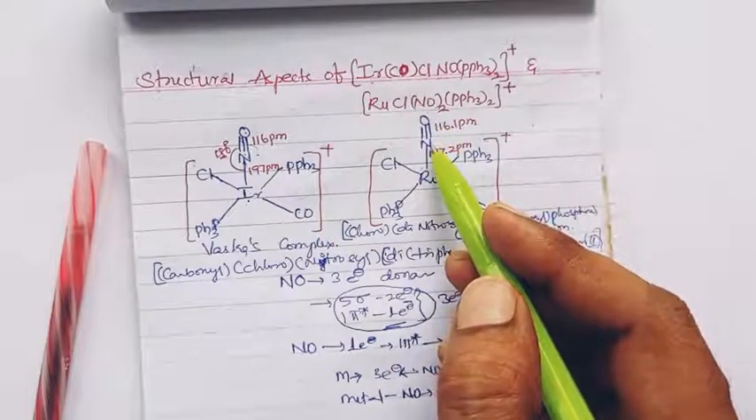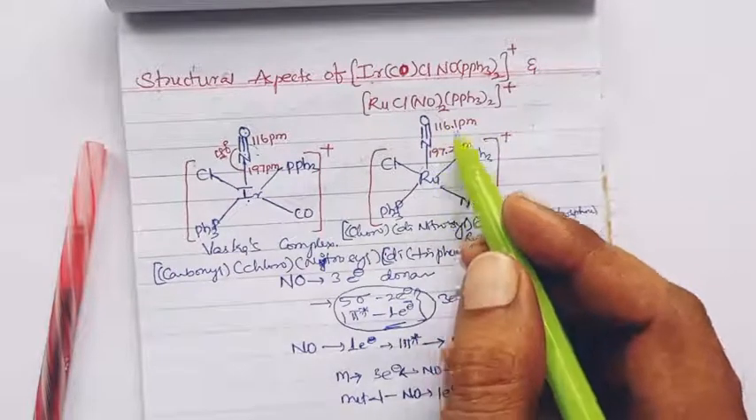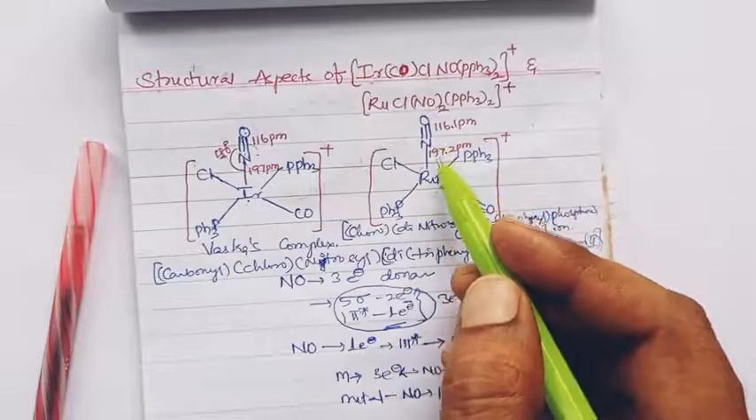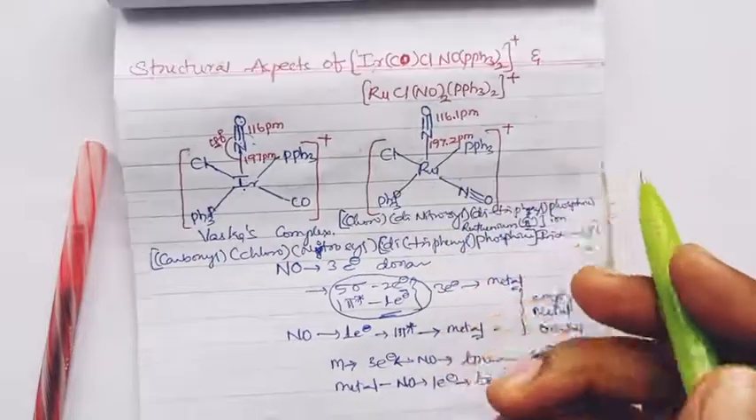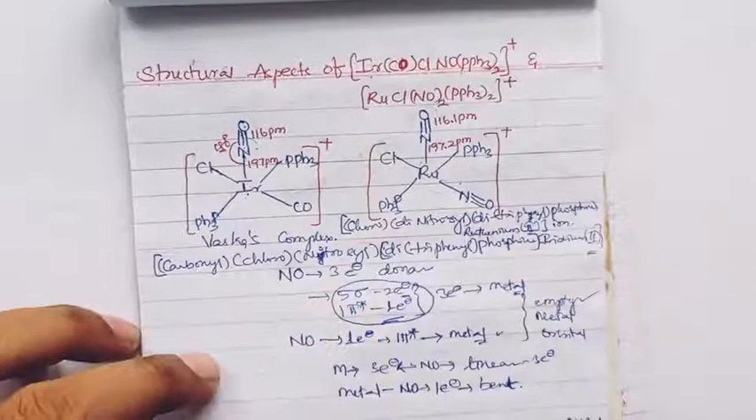And if we discuss the bond lengths, nitrogen to oxygen is 116.2 picometers and 116.1 picometers, and ruthenium to nitrogen is 197.2 picometers, right? That's all the structural aspects of the ruthenium and iridium complexes. Now, considering the same structural aspects for one more complex, that is the cobalt complex, and here it has one special character, right?